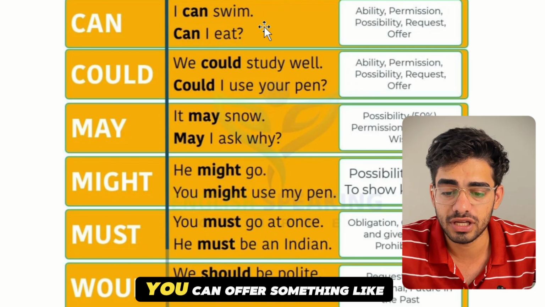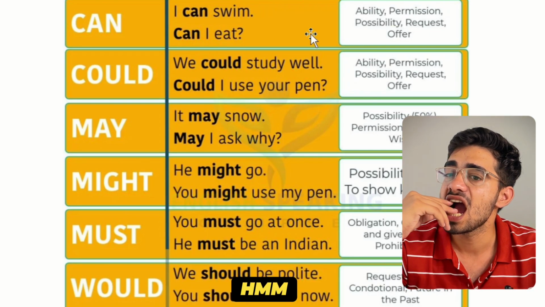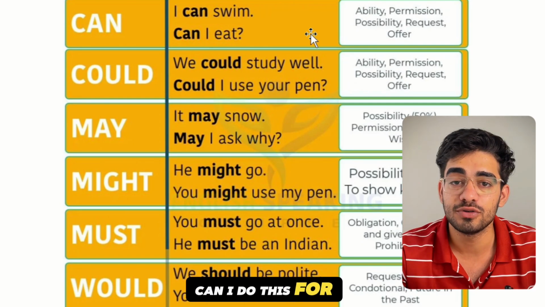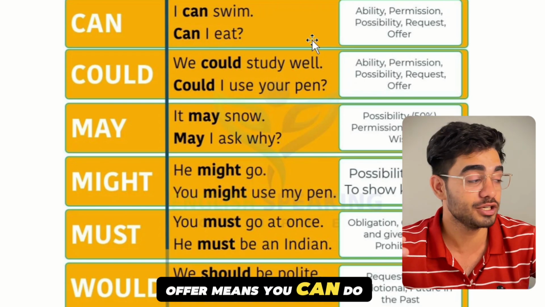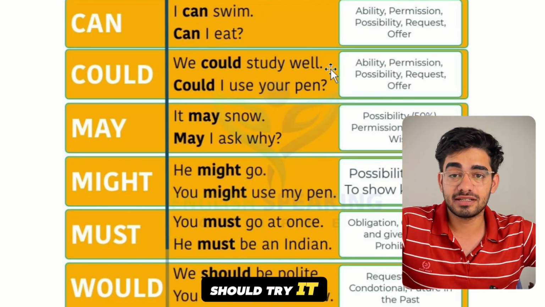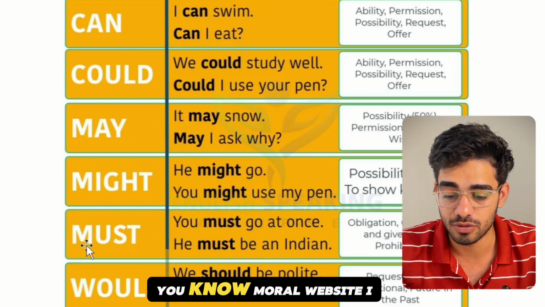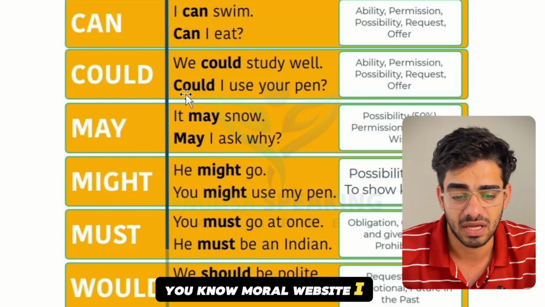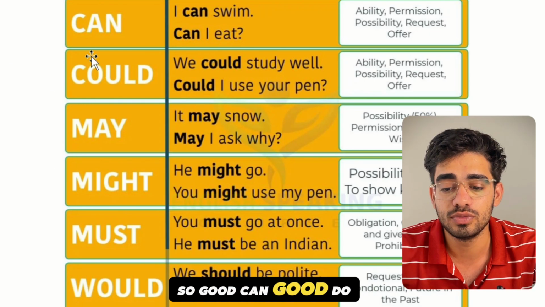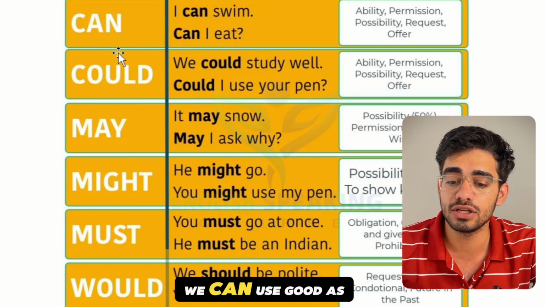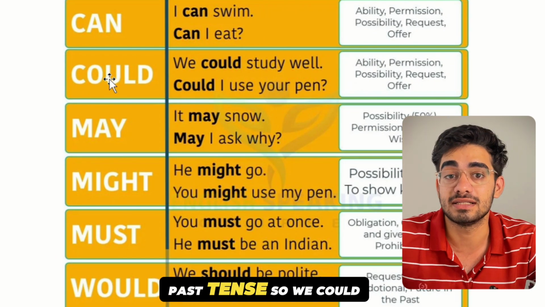And offer also. You can offer something, like can I do this for you. Offer means you can do this, you should try it, you can try it. All the modal verbs are related to each other. If I tell you about could, can and could are both similar, but we can use could as a past, when we are talking about past tense.